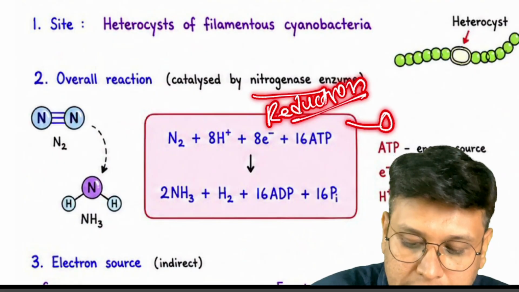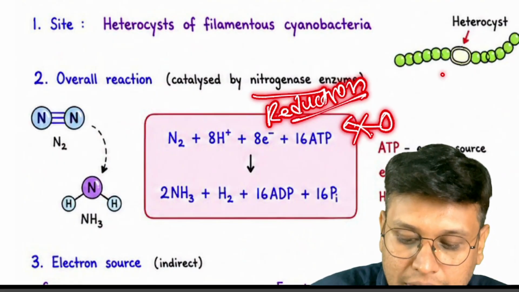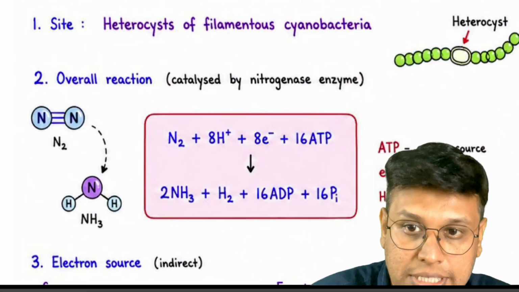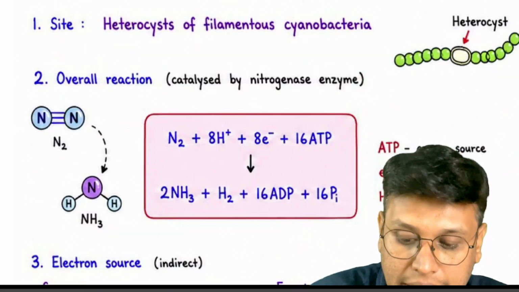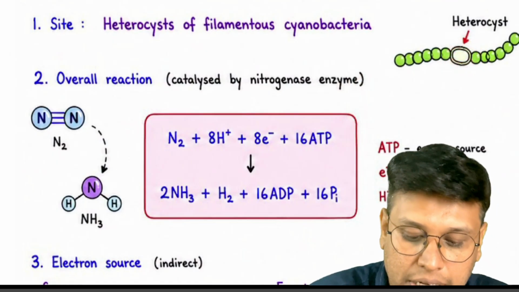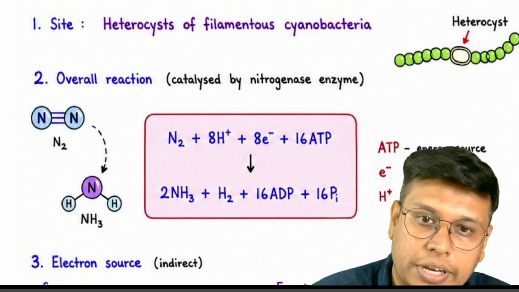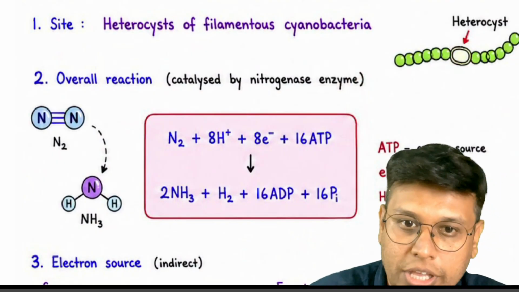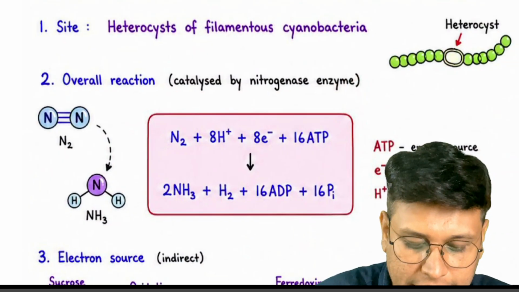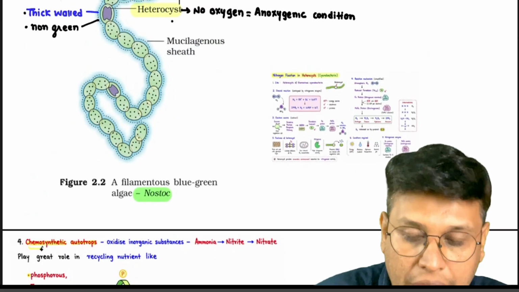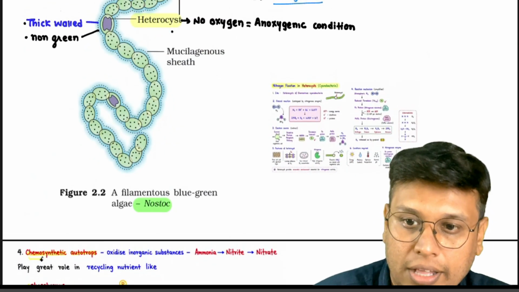So oxygen interferes with this. That's why there is no photosynthesis, because photosynthesis releases oxygen, and it is a non-green heterocyst. So it will reduce atmospheric nitrogen to ammonia. Okay, done. So we have completed cyanobacteria. Next.